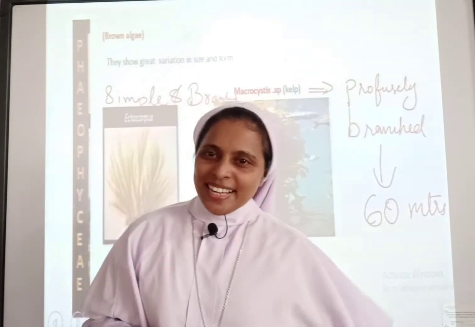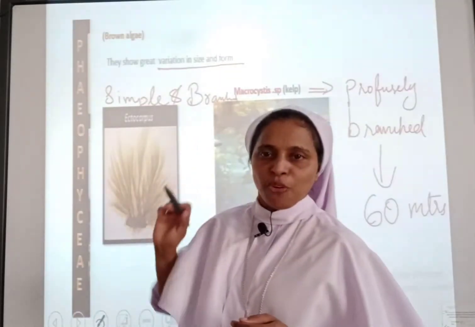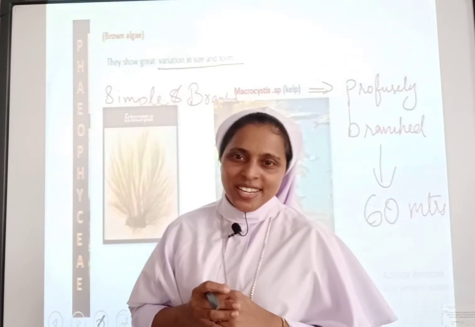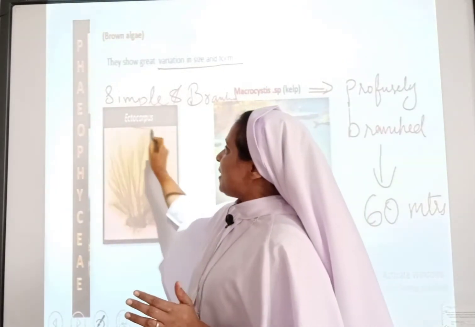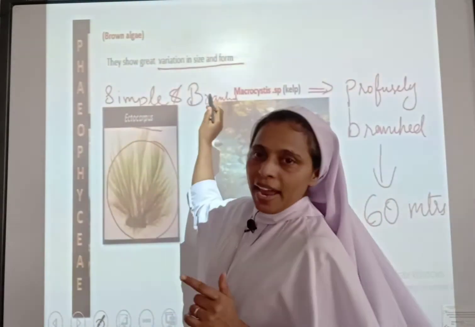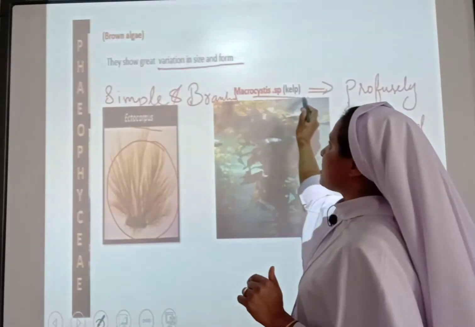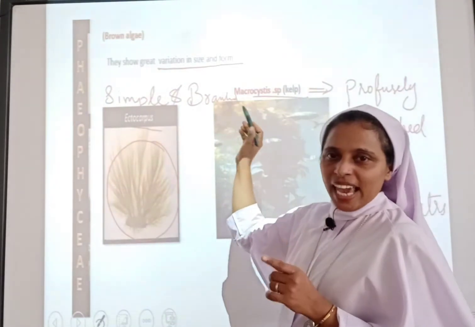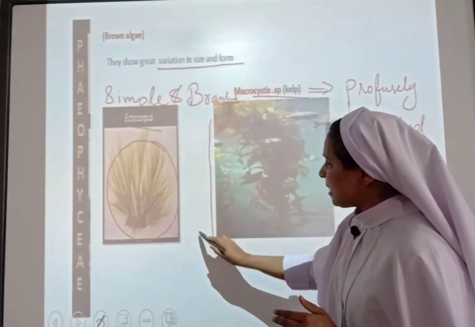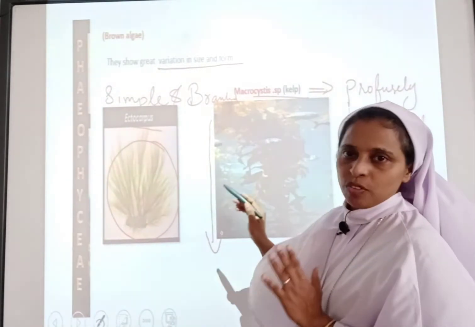But still, the Phaeophyceae shows great variation in size and form. You can see here the image of Ectocarpus. They are simple and branched. While Macrocystis, otherwise called kelp, is profusely branched and grows up to a height of 60 meters. They also belong to Phaeophyceae.